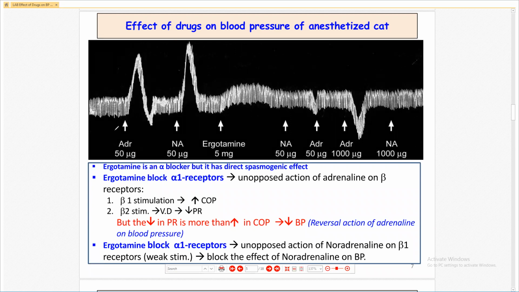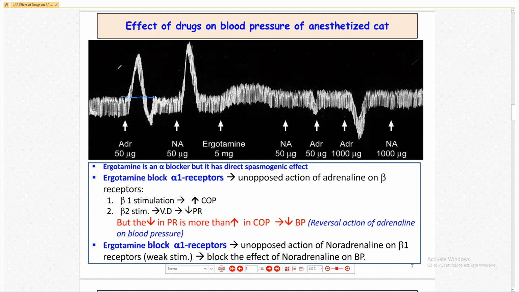Here you are able to see this graph, trace of the blood pressure, effect on the blood pressure. Here, adrenaline 50 microgram results in increase in the blood pressure. See, up to this, there is increase in the blood pressure.